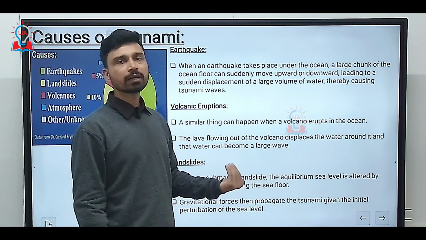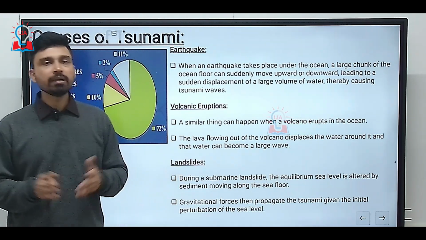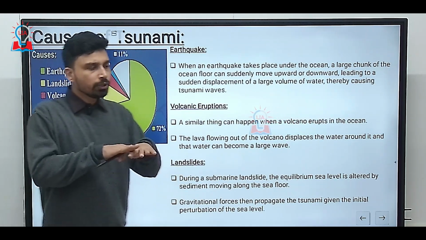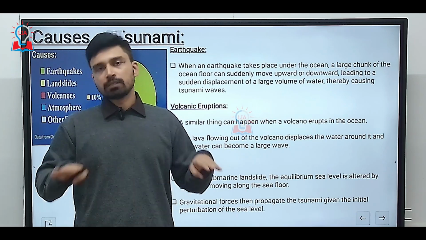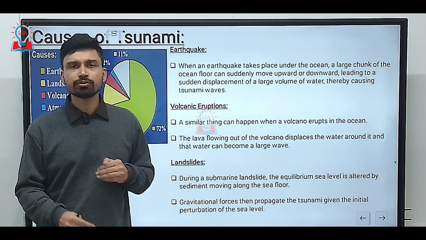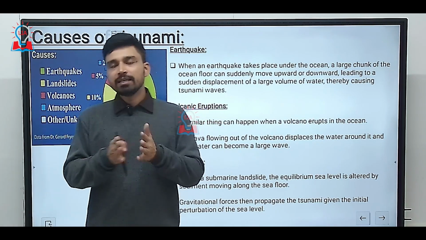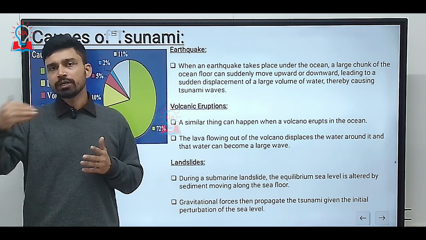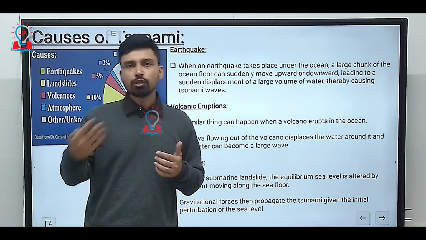Same for the third major factor, that is landslides. During submarine landslides, because the ocean bed is not a homogeneous surface. The ocean bed itself has very heterogeneous characteristics, where you have a lot of valleys and a lot of mountains, which are referred to as seamounts, guyots and all that.